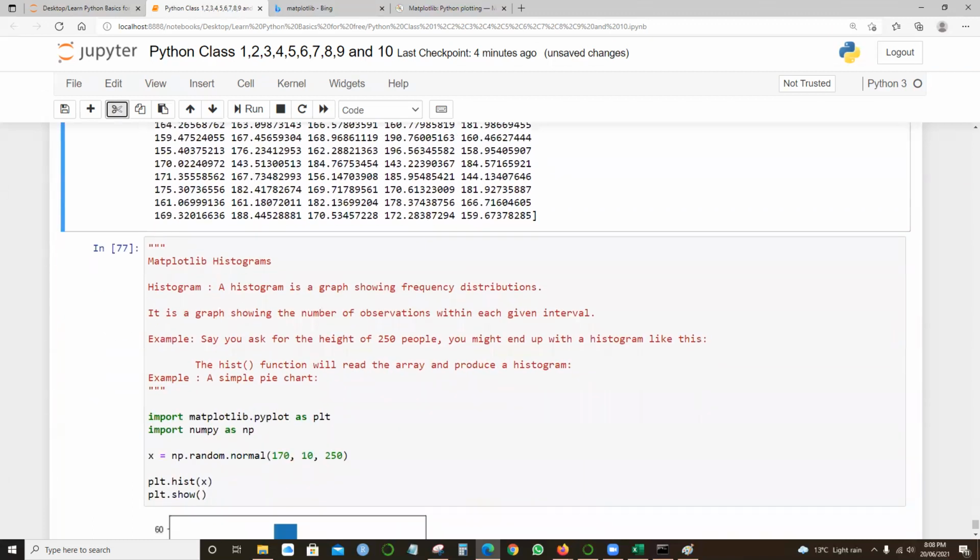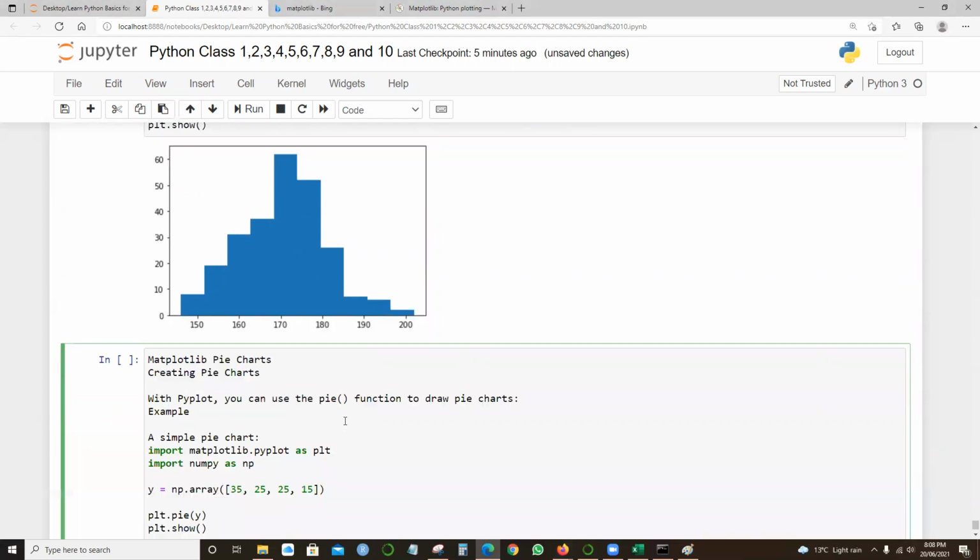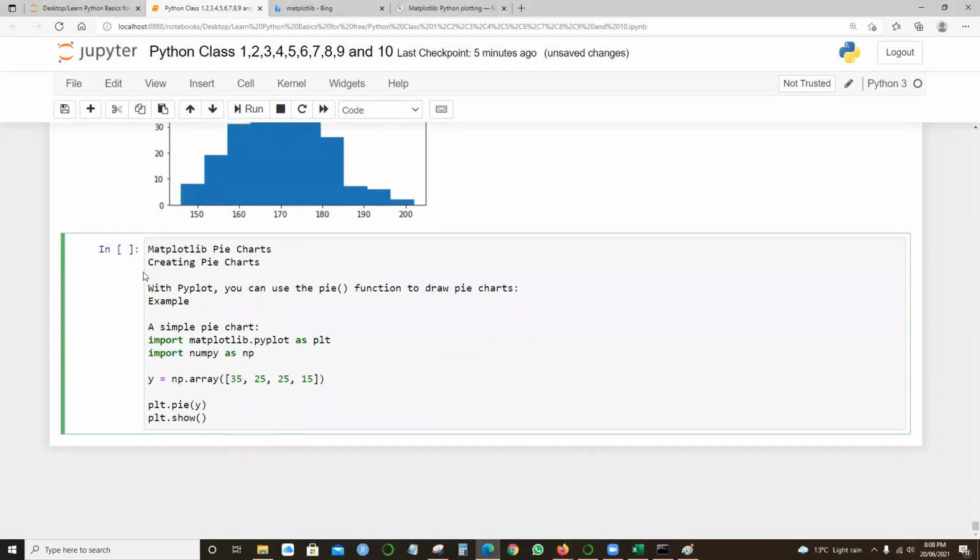So the last and final example in the matplotlib section is pie charts. You might have seen pie charts in real life, but these are very simple and basic. The function is called pie, right?